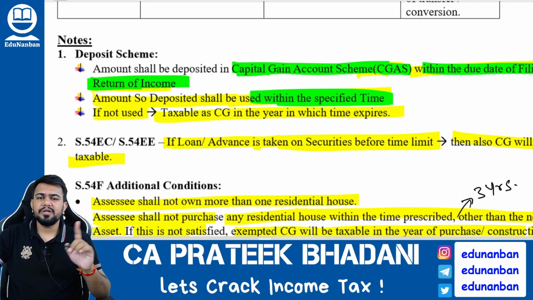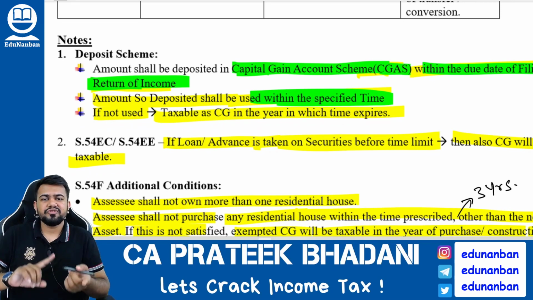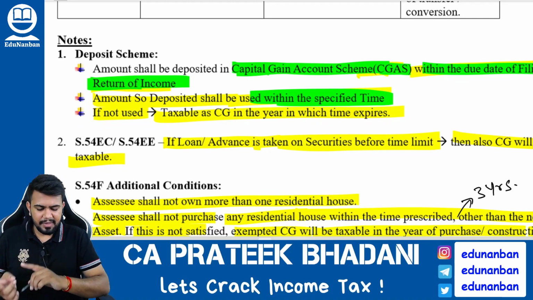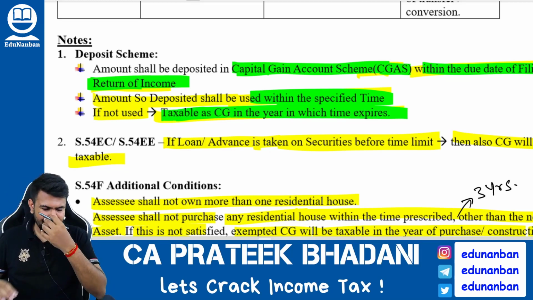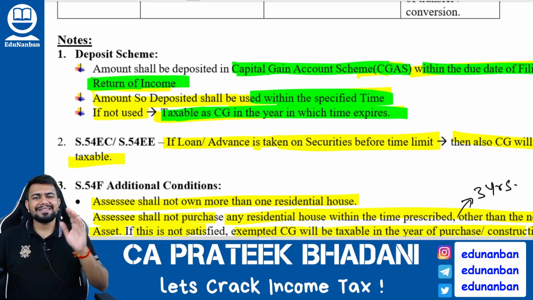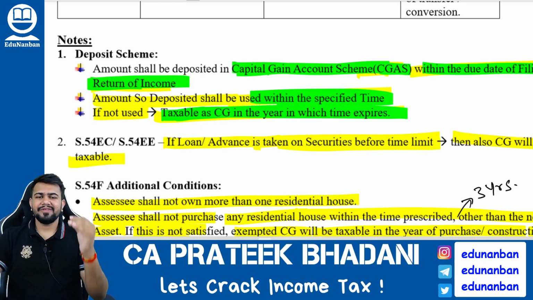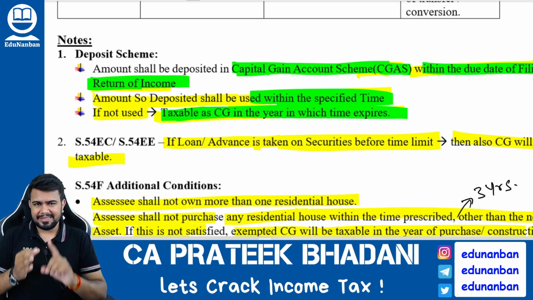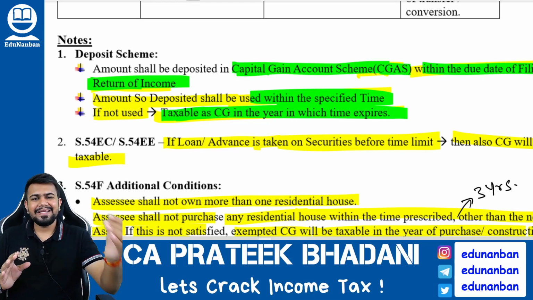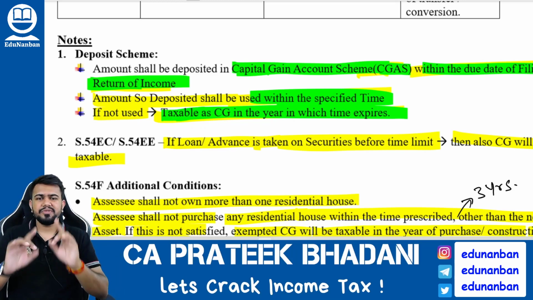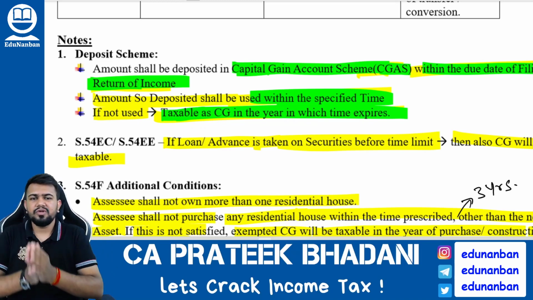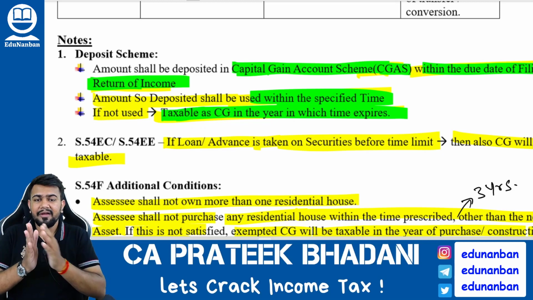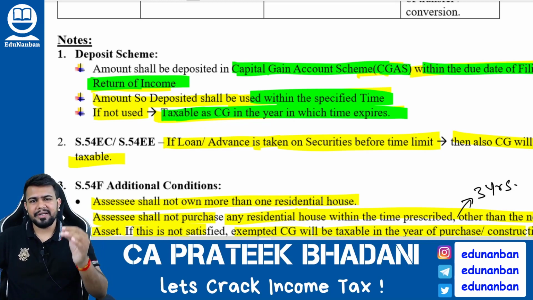If the assessee is not able to use the money, then the capital gain which was already exempt will again become taxable in the year in which the time limit expires. So listen again, once again, very important. In section 54, if the assessee is selling a long-term capital asset being a residential house, and he is purchasing another residential house, then exemption is available. What is the time limit to purchase or construct the new residential house? It is -1 plus 2 plus 3. Means within 1 year before or within 2 years after he should purchase the house, or within 3 years after the date of transfer he should complete the construction.